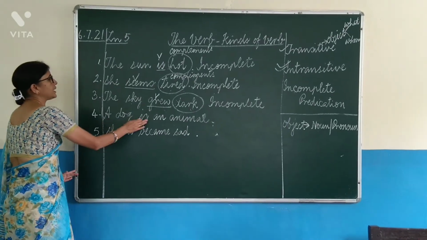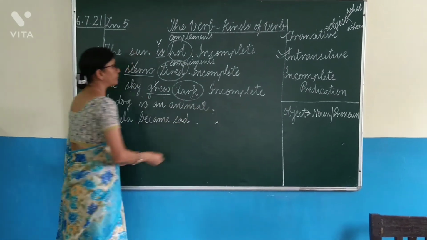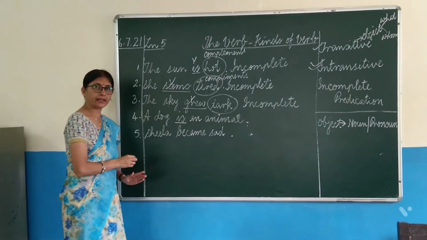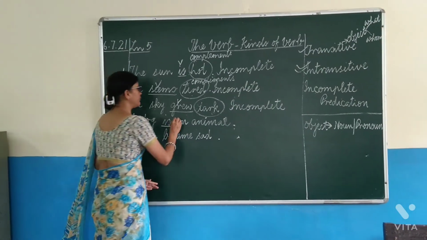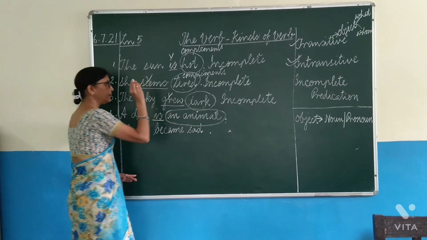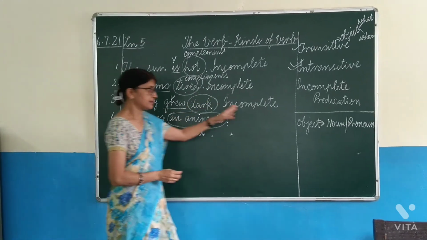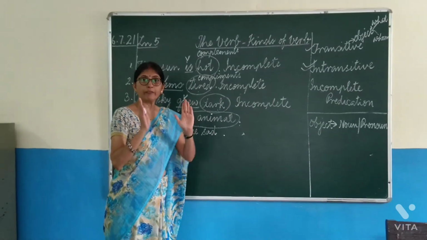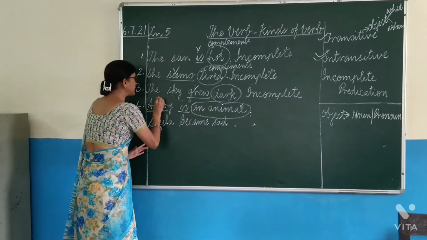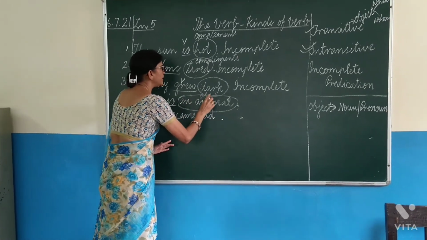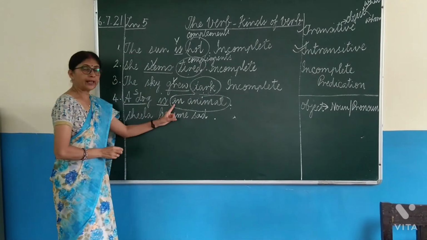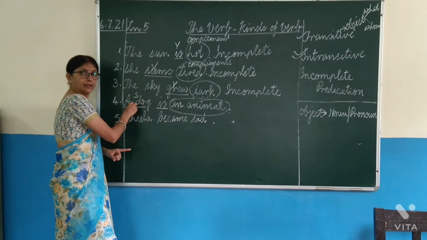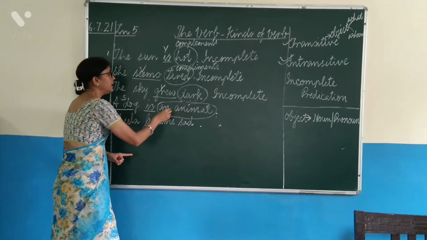Next, a dog is an animal. Now, this is a little complicated, so listen to me very carefully. This is the verb over here. Is what? Animal. Very good. And you will say animal is a noun. Okay, so it has to be an object. Children, listen to me very carefully: subject and object must be two different things. Such a word, animal, is explaining dog only.